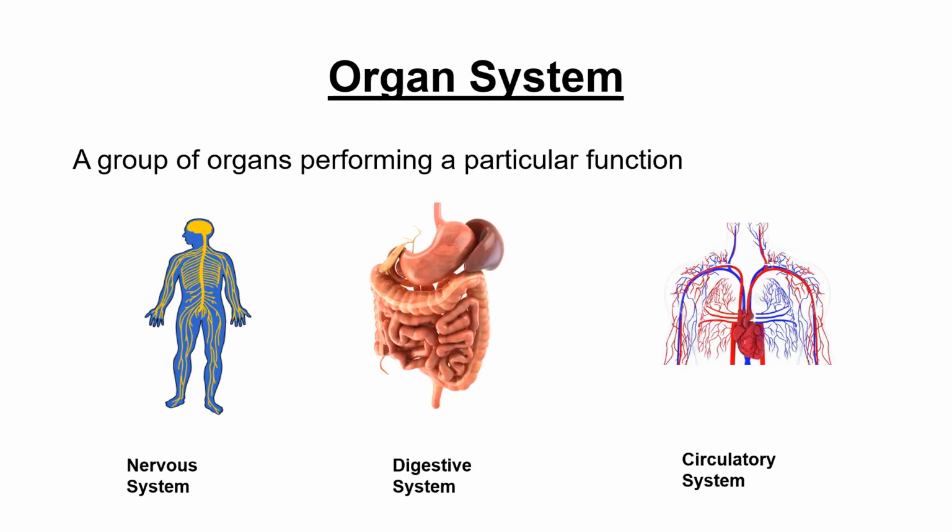The next level of organization in multicellular organisms is the organ system level. Different organs performing related functions are organized together in the form of an organ system. In an organ system, each organ carries out a specific function, and the functions of all organs appear as the function of the organ system. For example, digestive system is an organ system that carries out the process of digestion. The major organs in its framework are oral cavity, stomach, small intestine, large intestine, liver, and pancreas. All these organs help in the process of digestion. Nervous system is also another example of an organ system, and we also have circulatory system.